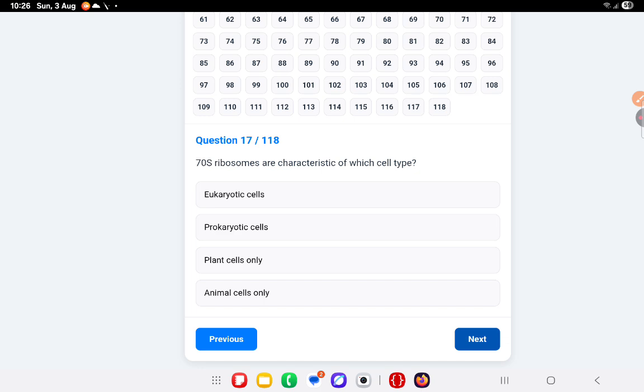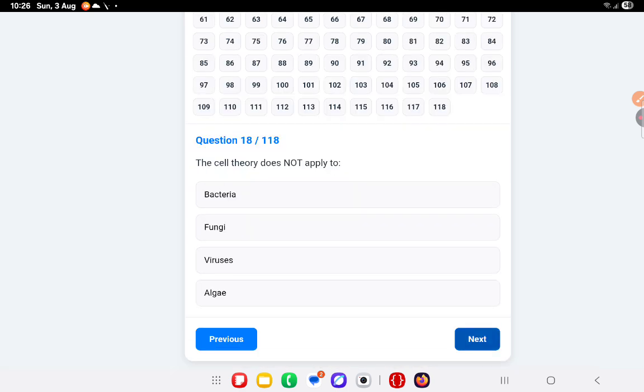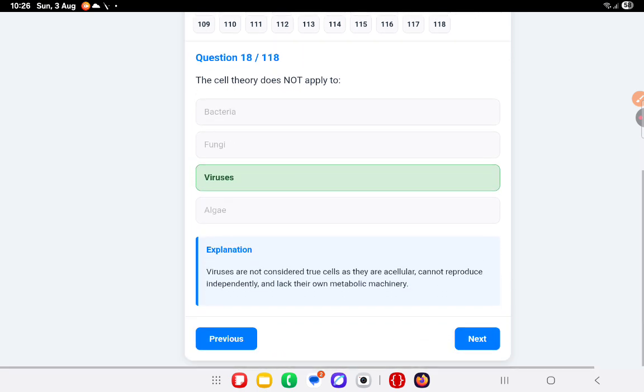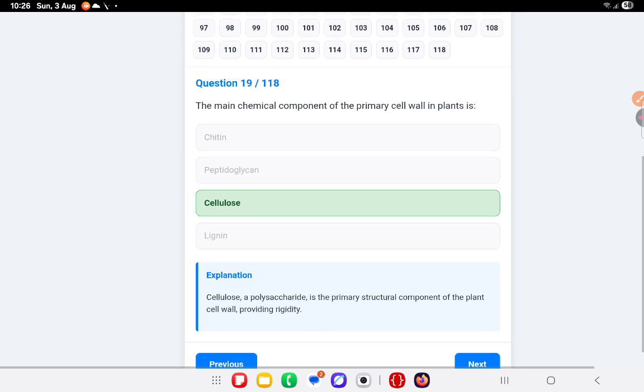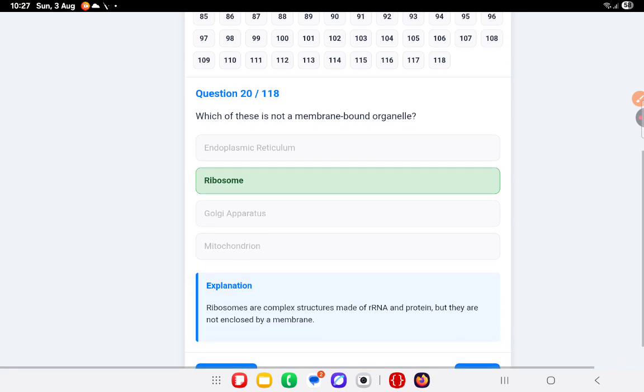70S ribosomes are characteristic of which cell type? That is prokaryotic cells. Next question. The cell theory does not apply to viruses. Okay. Next question. The main chemical component of the primary cell wall in plants is cellulose. Which of these is not a membrane-bound organelle? Ribosomes.